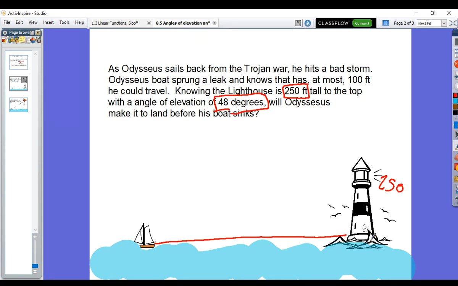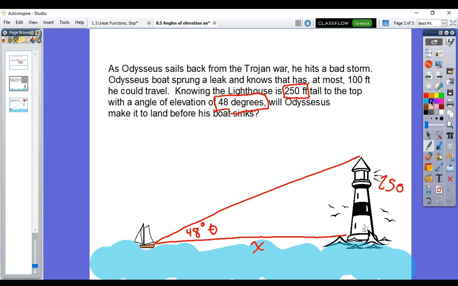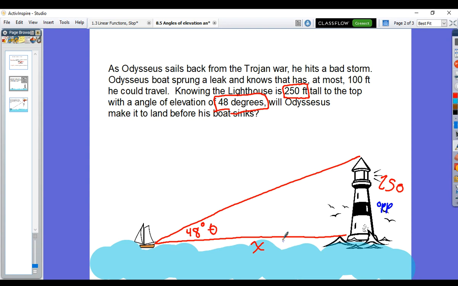Angle of elevation is from his vision, the observer, up to the top of the lighthouse. So this is where our 48 degrees exists right here. And of course, the lighthouse is 250 feet tall. So this is what we're looking for, x. Since this is our angle of reference, I'm going to put a theta here. The 250, the lighthouse, is considered our opposite side, and the x would be considered our adjacent side, the side that's right next to it.